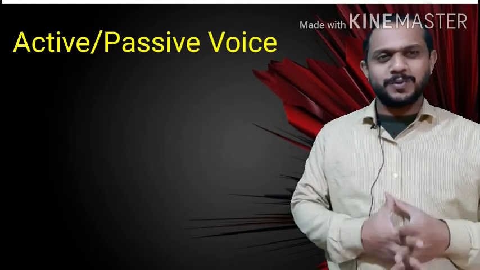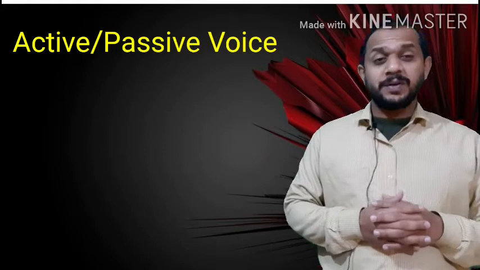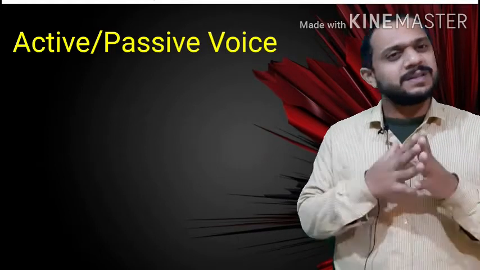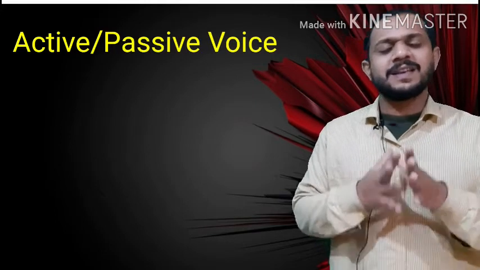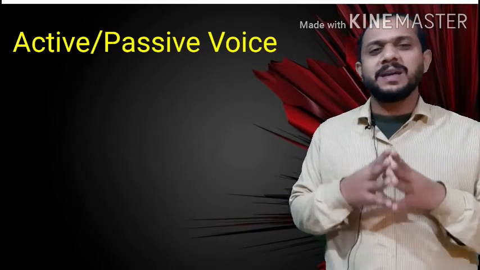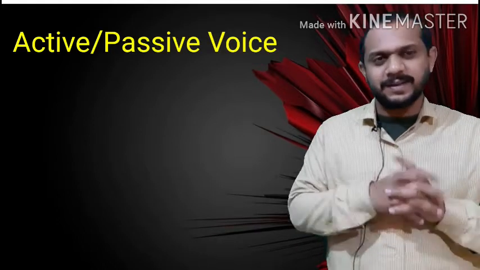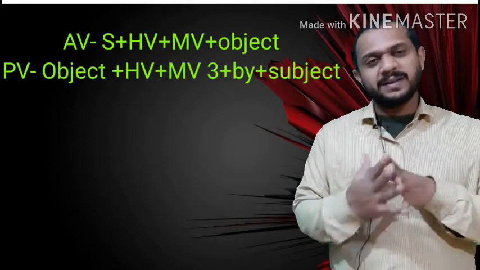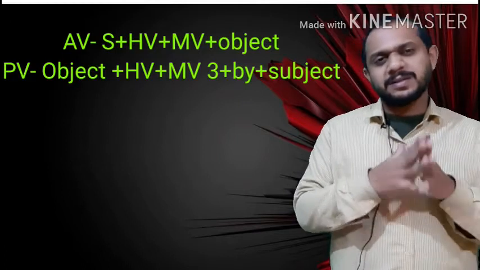Today, in this module, we are going to start turning active to passive voice. Number one, what do we understand by active voice? Active voice means a simple sentence of simple structure, which has subject, helping verb, main verb, and object. A simple sentence, as we have in our tense structure. Passive voice means while turning active to passive, we turn our structure also.